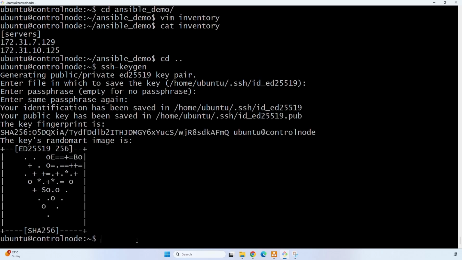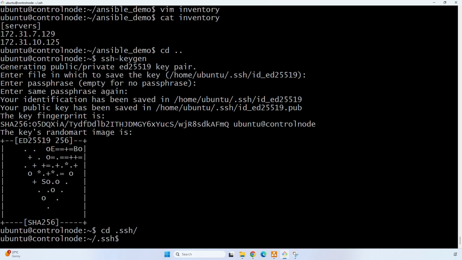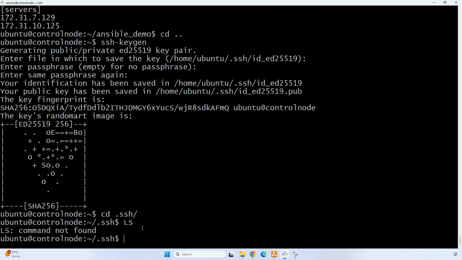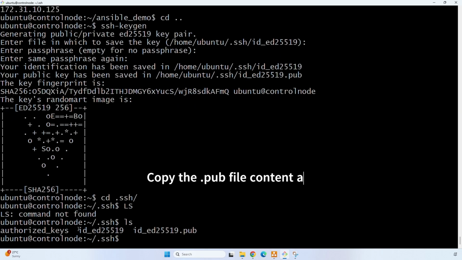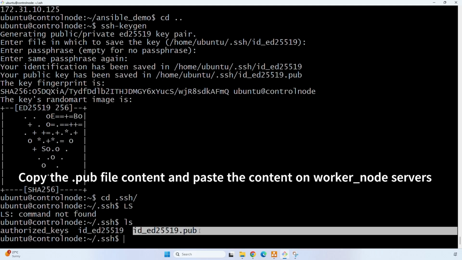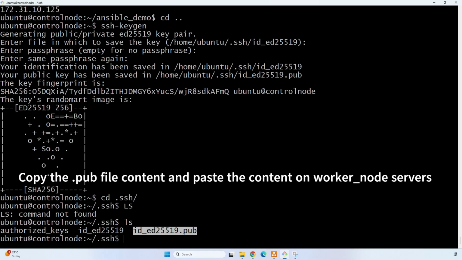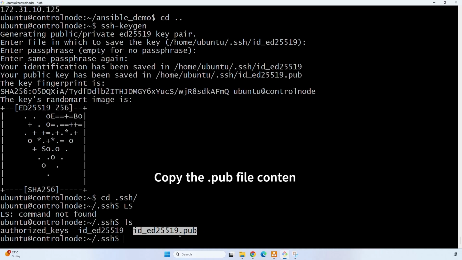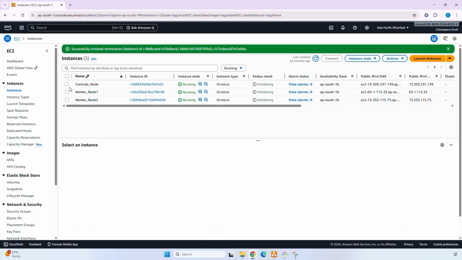And let's switch to the .ssh folder. So now let's connect to our worker node 1.